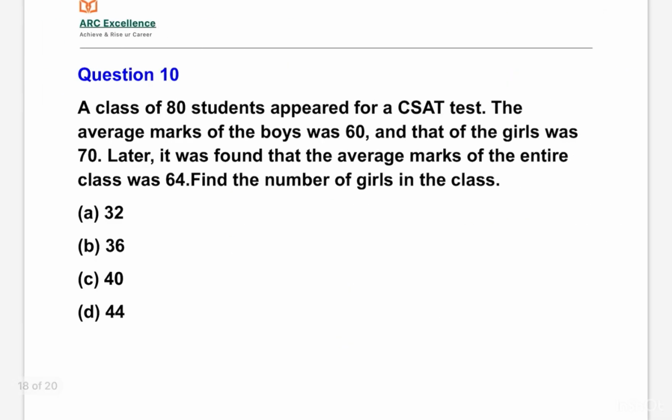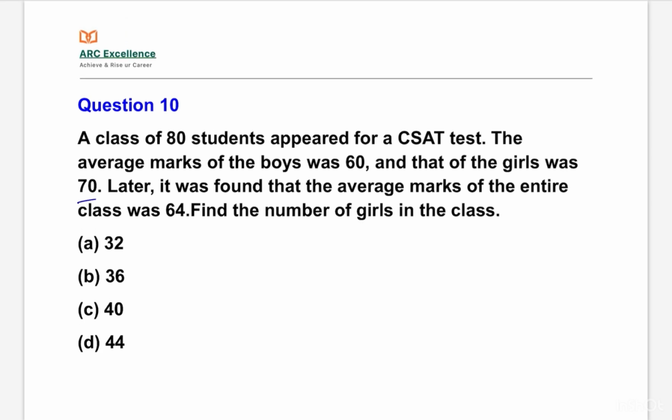A class of 80 students appeared for a CSAT test. The average marks of the boys was 60 and that of the girls was 70. Later it was found that the average marks of the entire class was 64. Find the number of girls in the class.